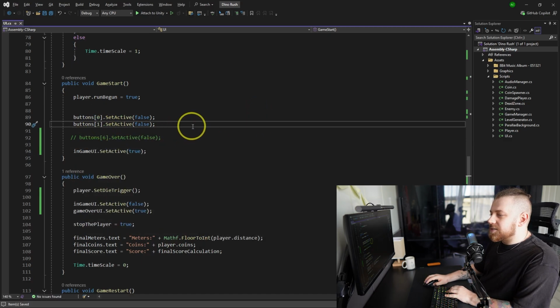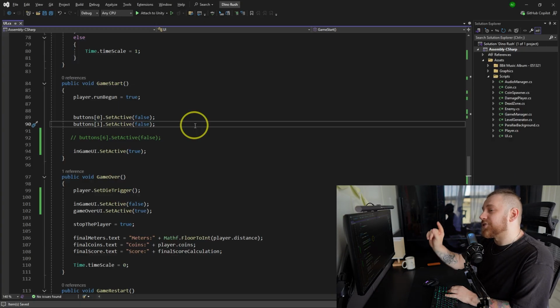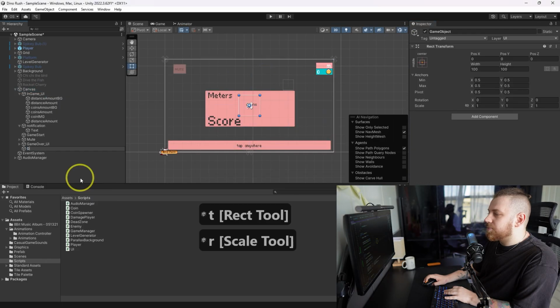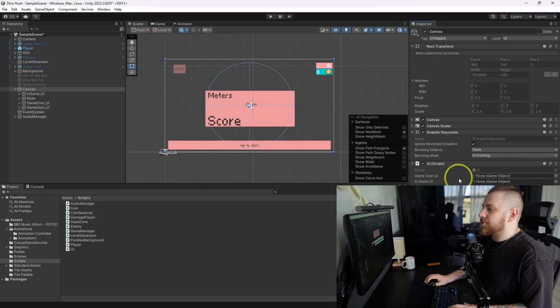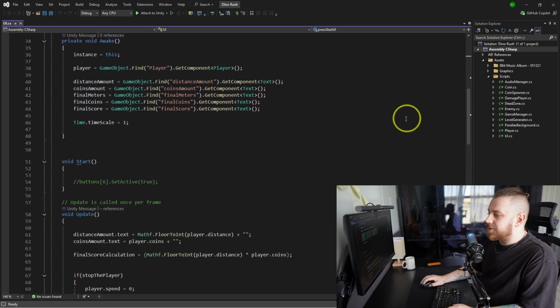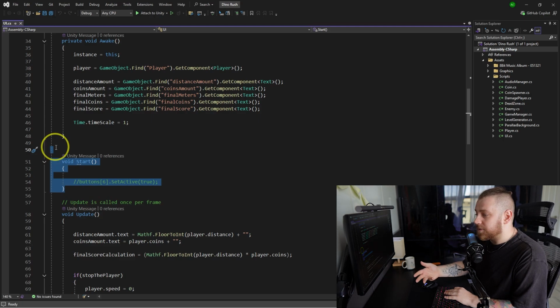0 and 1, I suppose, are buttons that you press to start the game. So this one is also very not clear what it does. I just know what it does because I checked, but otherwise it is a mess. So we should make another reference for this and do that as well. I'm gonna do that quickly because you've seen the process already. Okay, so this is better. Now look at this. I have 3 variables that clearly say what they are. It is game over UI, in-game UI, and press start UI. Then in the start, I don't need to switch off anything because I can do it manually in the inspector. That's the way to do it.